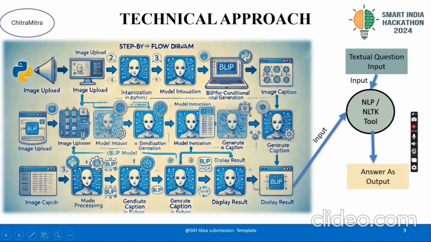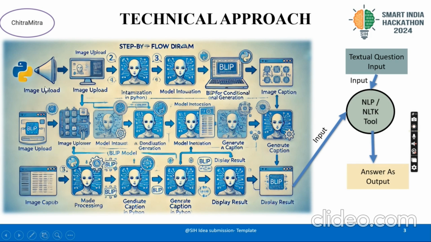First, we will upload the image. After image upload, we will initialize the image, and the model will take that image. We are using the BLIP model. In our problem statement, they have given the OPPO model and different other datasets also. But BLIP is a higher version with a larger dataset, millions and billions of data, as compared to OPPO, ImageNet, Pascal, and other datasets. So we are using BLIP, and after that we generate a caption for each image.